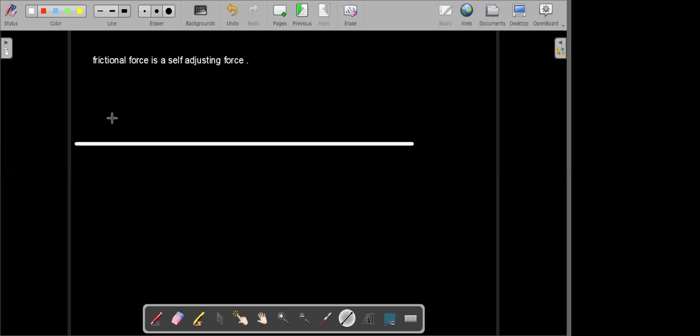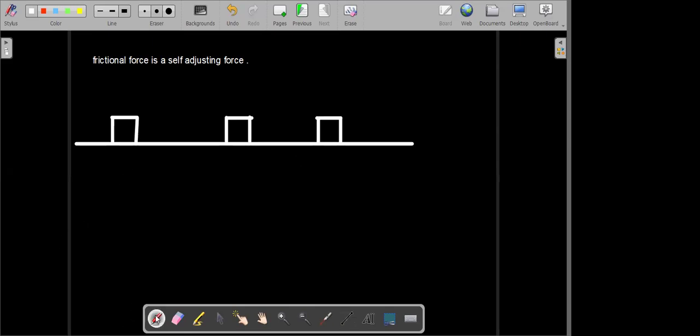So see here, I'm taking three cases and you will explain to me what the force of friction is in each case. It's the same block. I'm trying to pull it with the help of a spring balance. I'm pulling the three blocks.